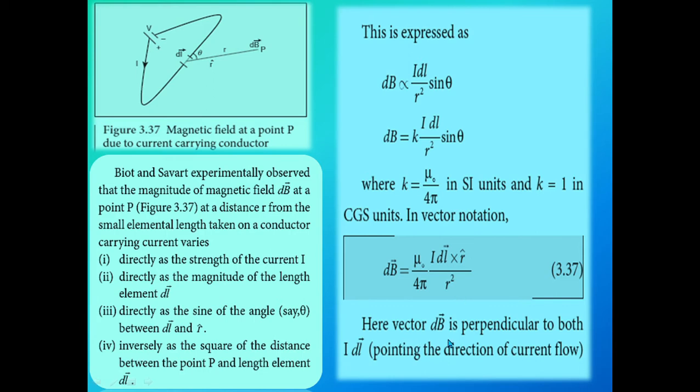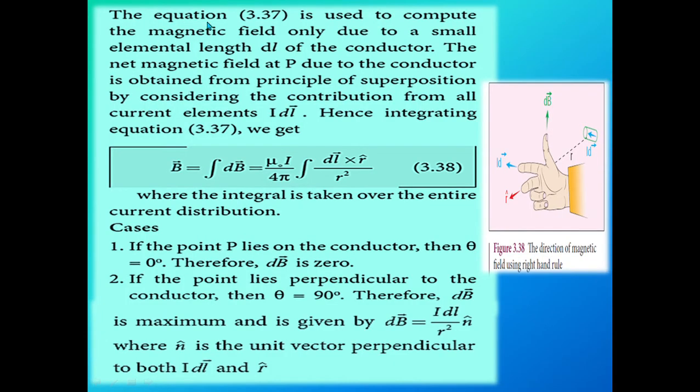Here the dB vector is perpendicular to both I dl vector, which points in the direction of the current flow. So the equation 3.37 is used to compute the magnetic field only due to a small elemental length dl of the conductor.